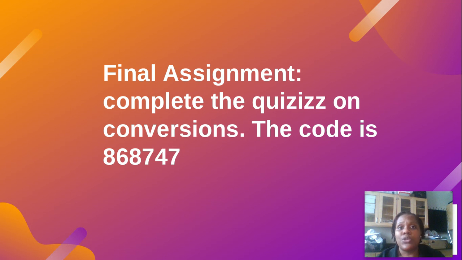So I want you to wait until you feel absolutely confident that you understood how to do all of the problems we did. You know how to do temperature conversions, you know how to do your pressure conversions. Once you feel completely comfortable with those two things, then go over to quizzes. The code is 868747. Take your quizzes assignment. It's only 6 questions. You only get 3 tries. So make sure you really know how to do this before you head over there. It also includes some vocabulary words just to make sure you did your vocabulary. And then you'll be done for the week.